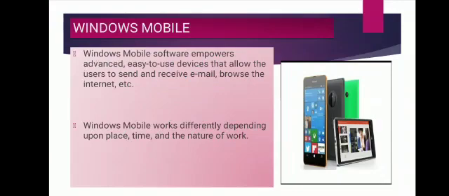Windows Phone is a fast and user-friendly operating system. Windows Mobile software empowers advanced, easy-to-use devices that allow the user to send and receive email, browse the internet, etc. And it depends upon place, time and nature of the work.